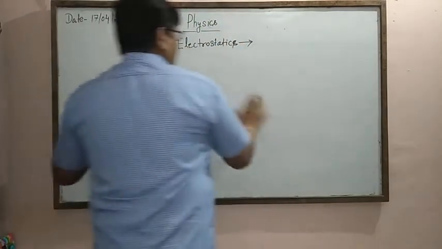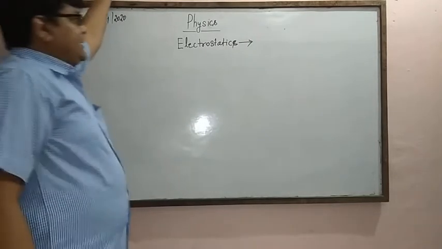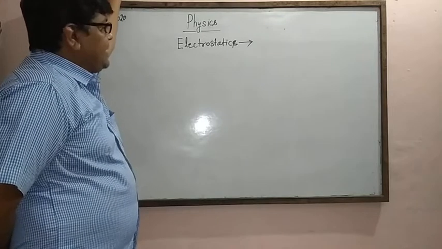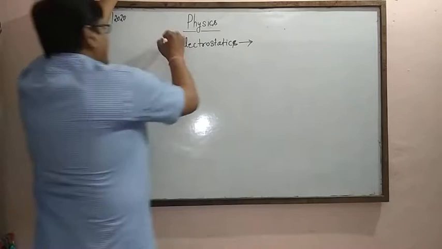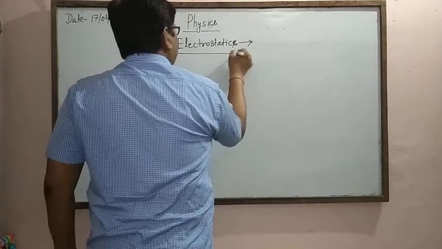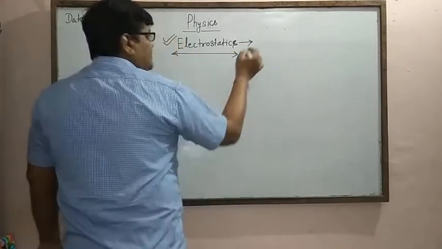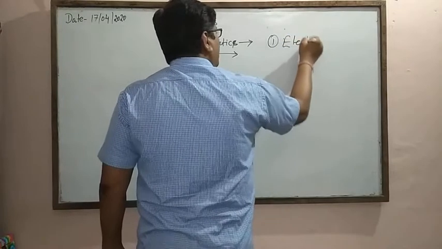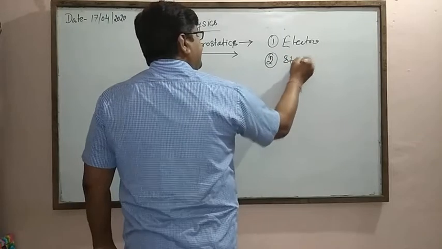Today we'll start the NCERT first chapter, Electric Charges and Fields. The first unit is electrostatics. The word electrostatics is made up of two words: electro and statics.